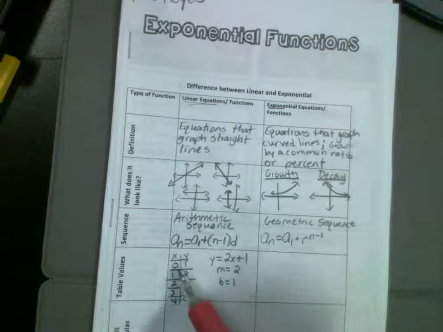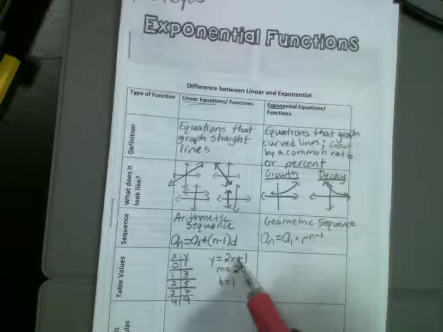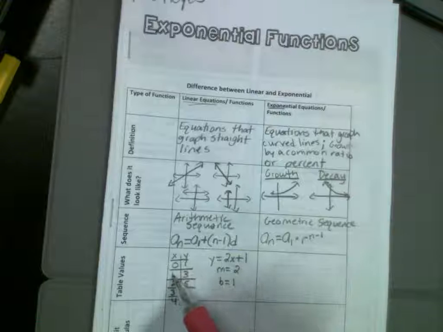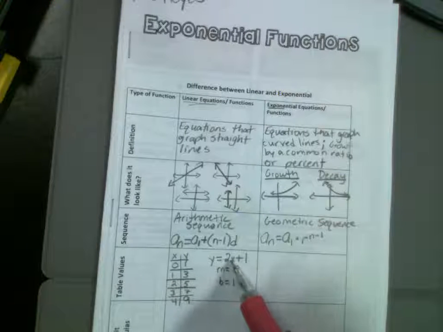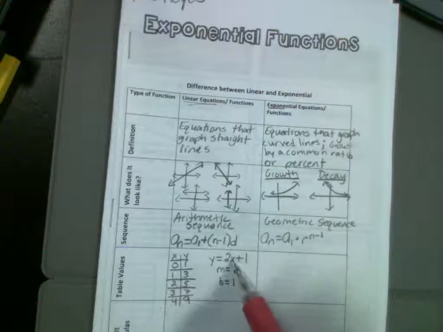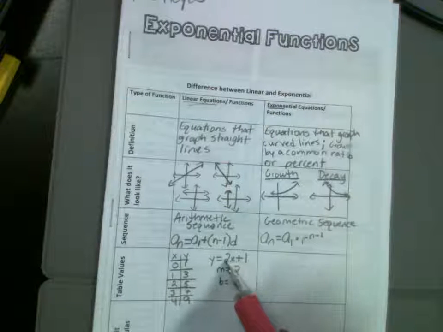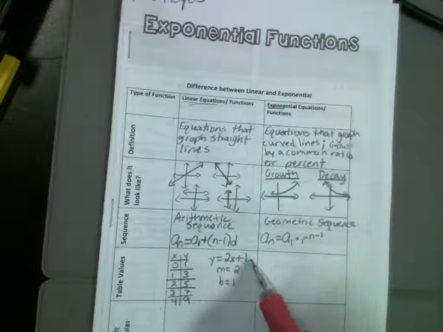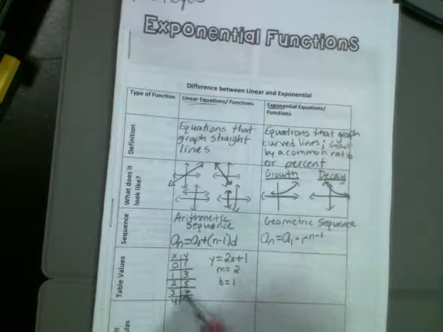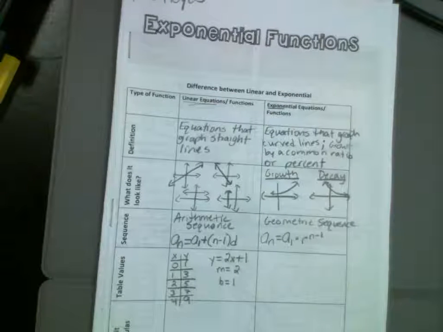So remember, if I substitute 0 in here, this is going to be 2 times 0, which is 0, plus 1 is going to give me 1. If I substitute 1 here, that's 2 times 1, which is 2, plus 1 is equal to 3. If I substitute 2 here, that's 2 times 2, which is 4, plus 1 gives me 5. If I substitute 3 here, this is 2 times 3, which gives me 6, plus 1 gives me 7. If I substitute 4 here, that's 2 times 4 gives me 8, plus 1 gives me 9. Do you see it? Okay, everybody good?